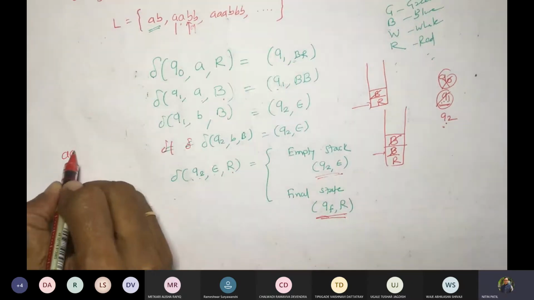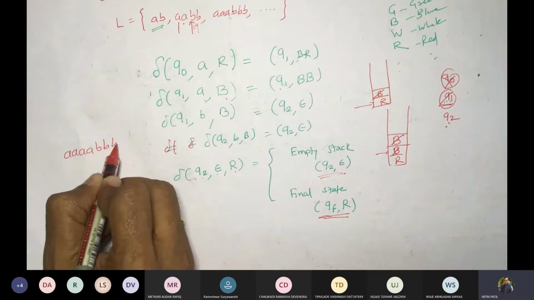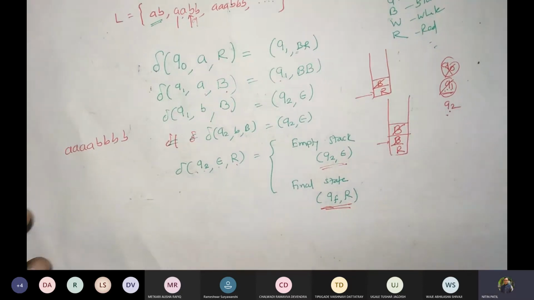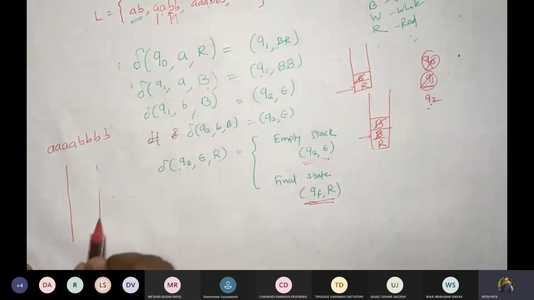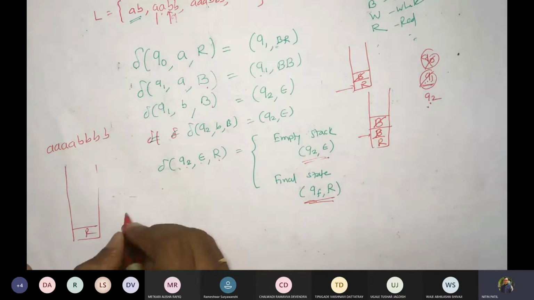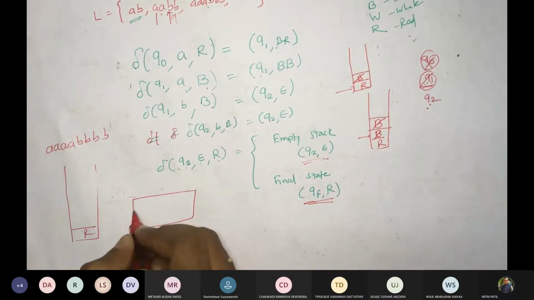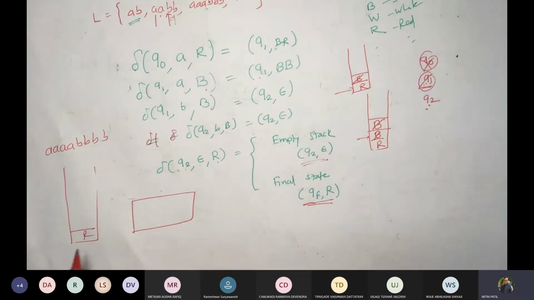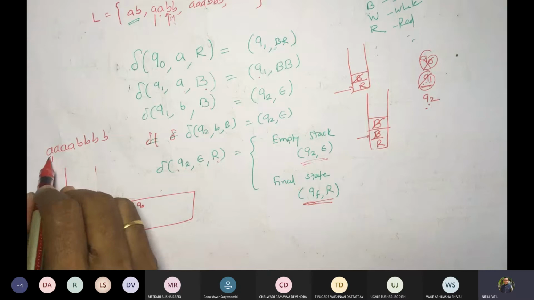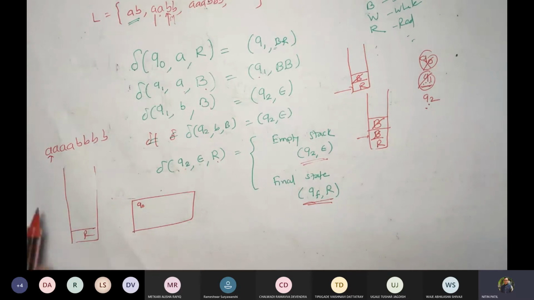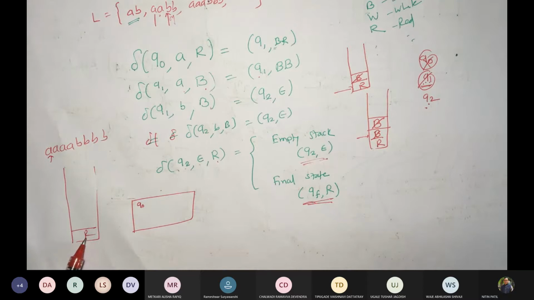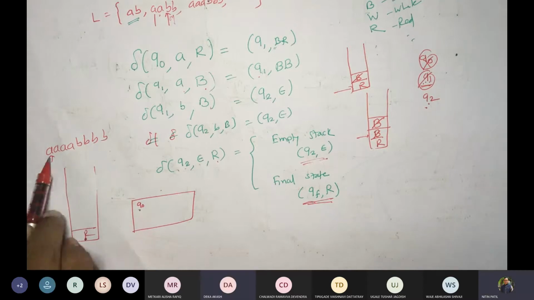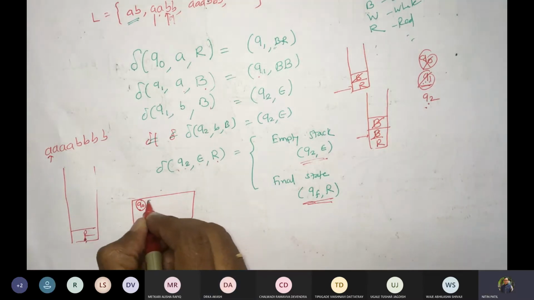So let us take the example of 4 A's and 4 B's. Okay, so you process this. We have R. We will write the state here. Correct. So let me initially say that my machine is in Q0. The top of the stack is R and the first symbol is A. What should happen? Q0 A R. This should change to Q1.